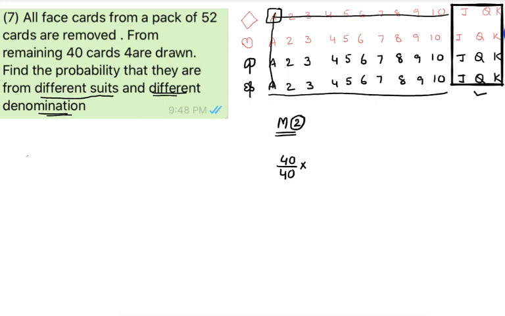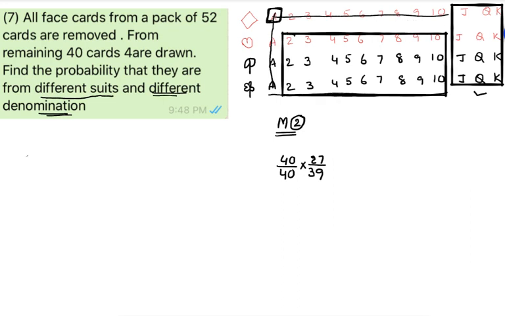Now remaining how many cards are there? Total we have how many cards remaining? 27 cards are favorable out of 39, because total 40 and we selected this card. From the remaining 39, we have to select from these 27 cards only.